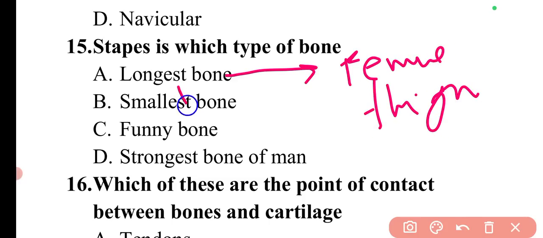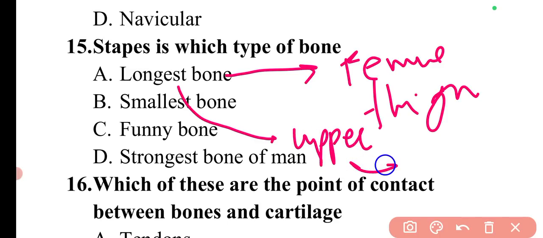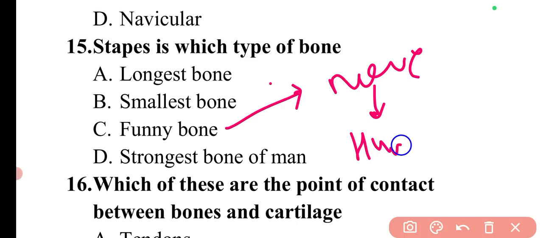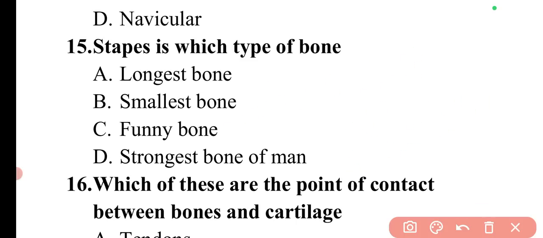If someone specifically asks for the longest bone in the upper body, it is the humerus, which is present in the arm. Funny bone we have already discussed. Funny bone is not actually a bone, it is a nerve which is present in the humerus. Then the strongest bone of man is also the femur only.